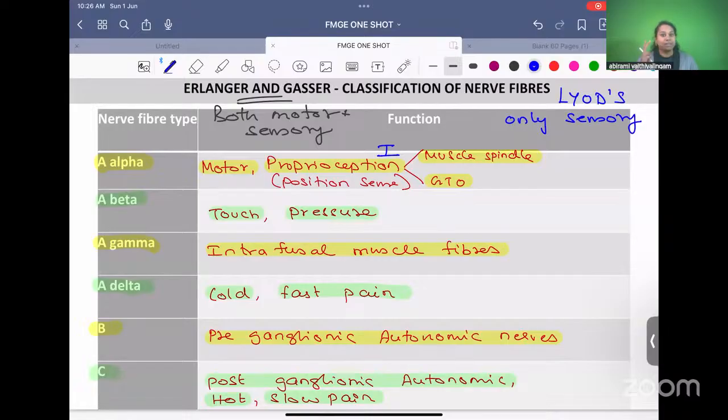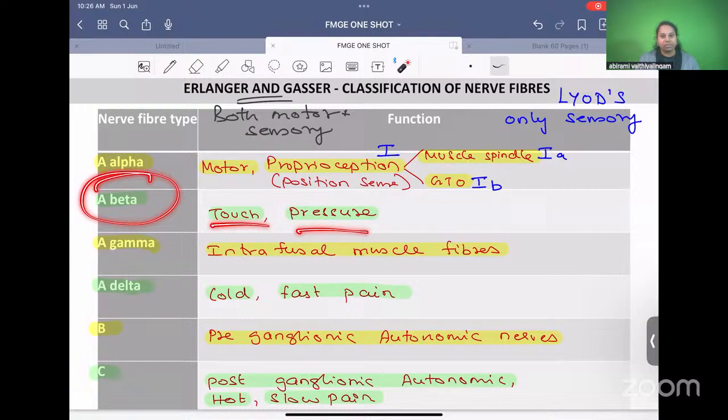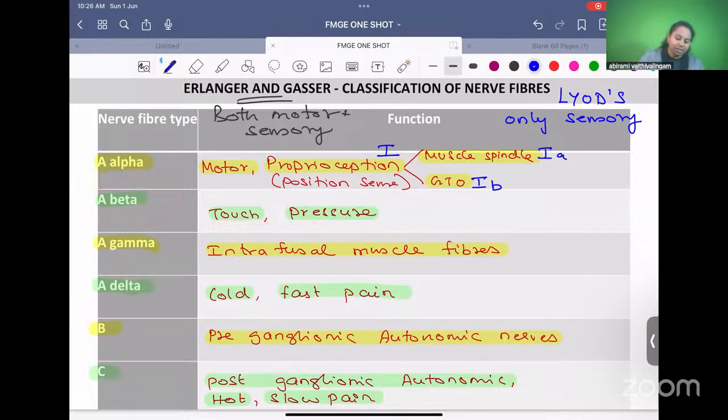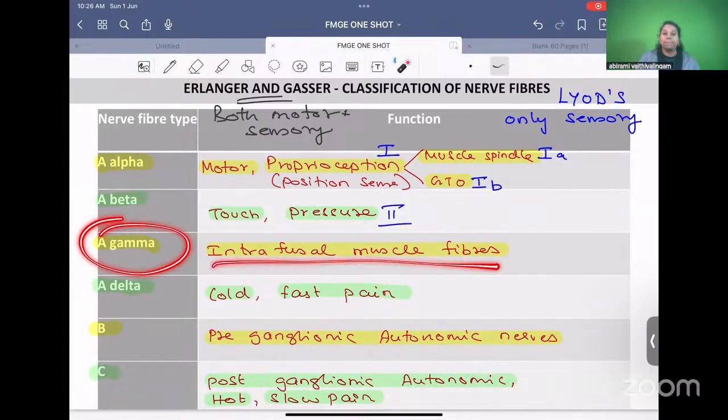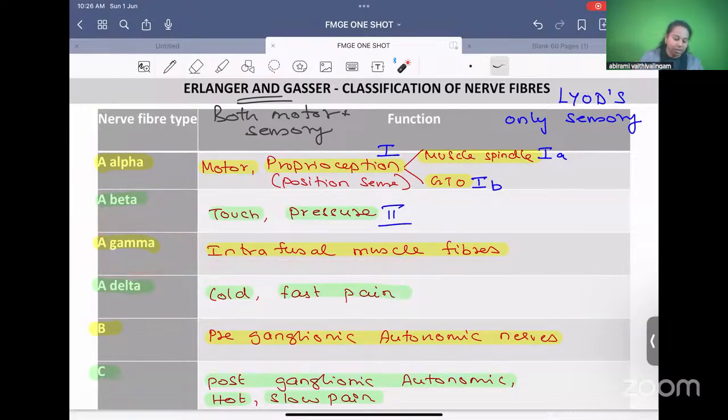In proprioceptors, we have two types. Muscle spindle, Golgi tendon organ. So to the muscle spindle, it is called 1A. To the Golgi tendon organ, it is called 1B. A beta, touch and pressure. What is touch and pressure? Sensation, sensory. So this becomes type 2. A gamma, intrafusal muscle fiber. Muscle is not sensory. So I cannot include this. A gamma is not in the Lloyd's classification. A delta, cold and fast pain. Yes, cold and pain both are sensory. So this becomes Lloyd's type 3.